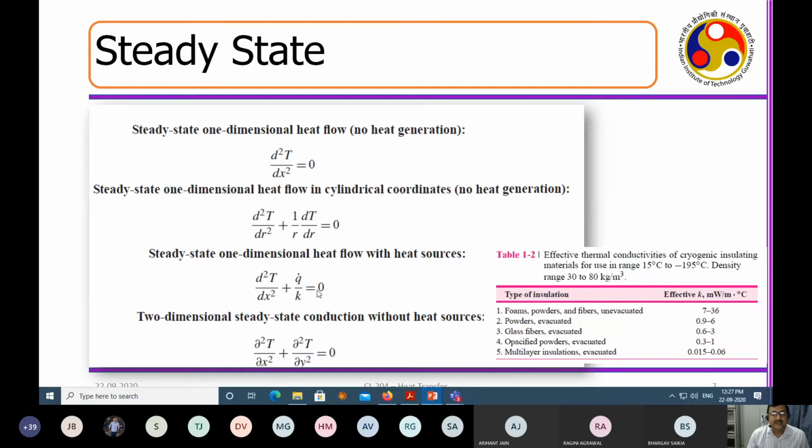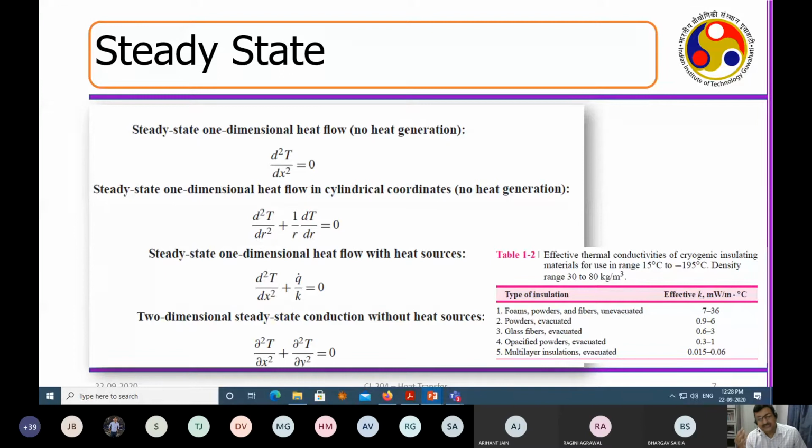In this equation, if you retain the heat generation term, it will look like this. If the equation becomes two dimensional, it becomes like this. So you can see that you can create an array of differential equations. This is what we were discussing in the first two lectures, that we can generate an array of differential equations, and we can solve those differential equations in order to see what the temperature profile is.